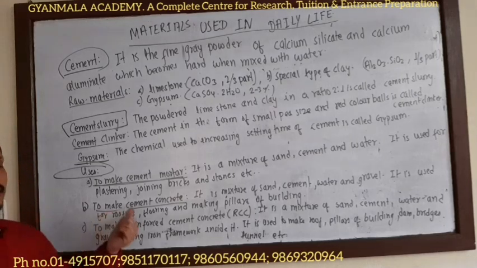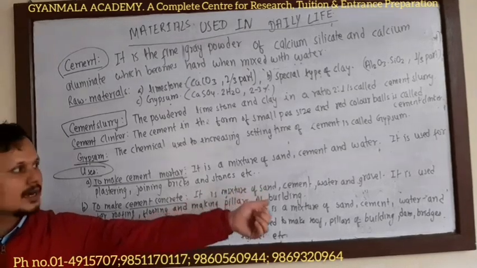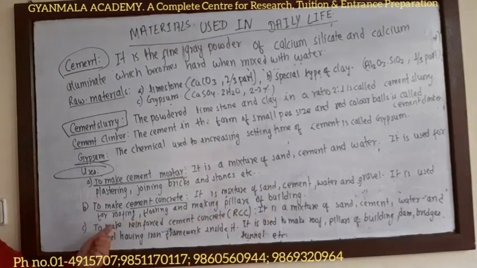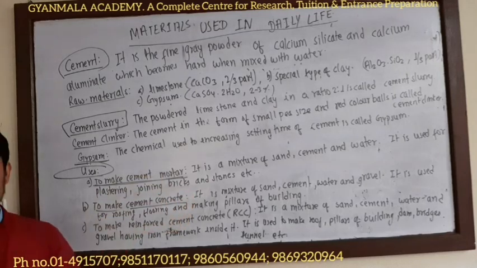Cement concrete is a mixture of sand, cement, water and gravel, or a mixture of cement mortar and gravel. It is used for roofing, flooring and making pillars of the building.